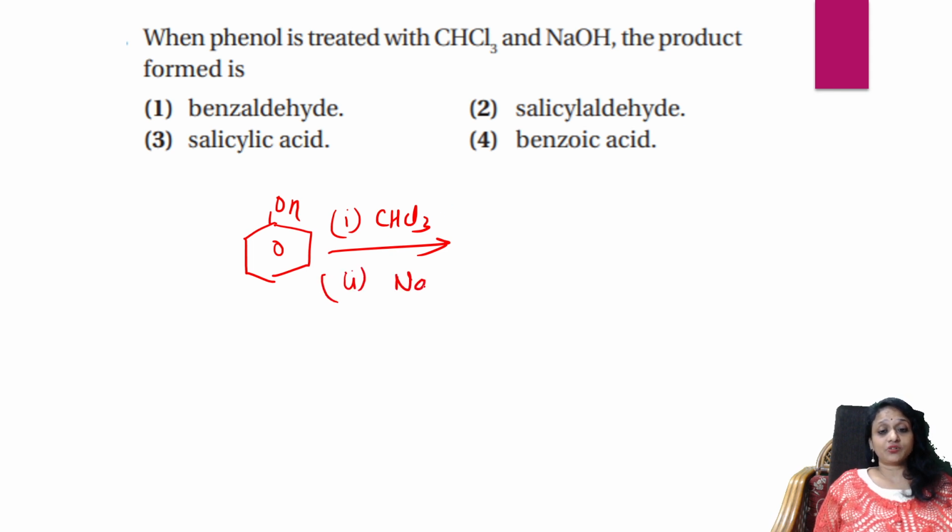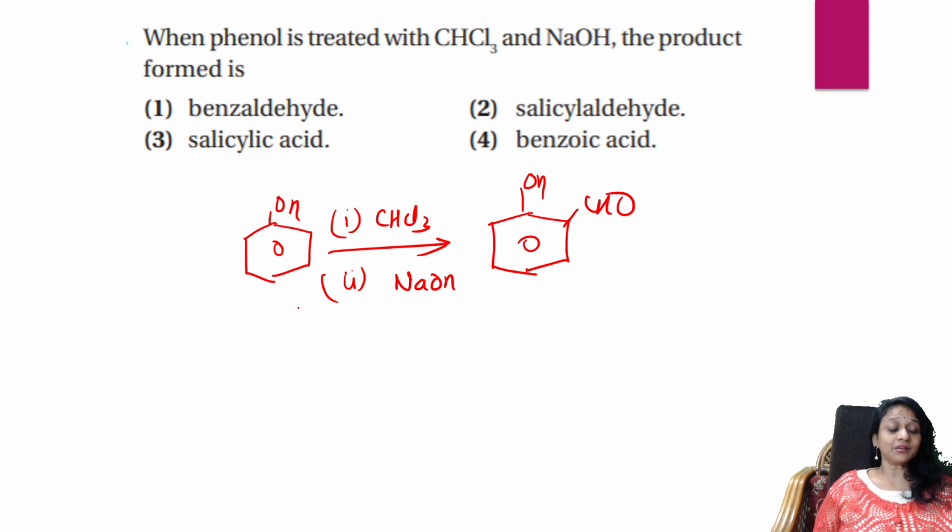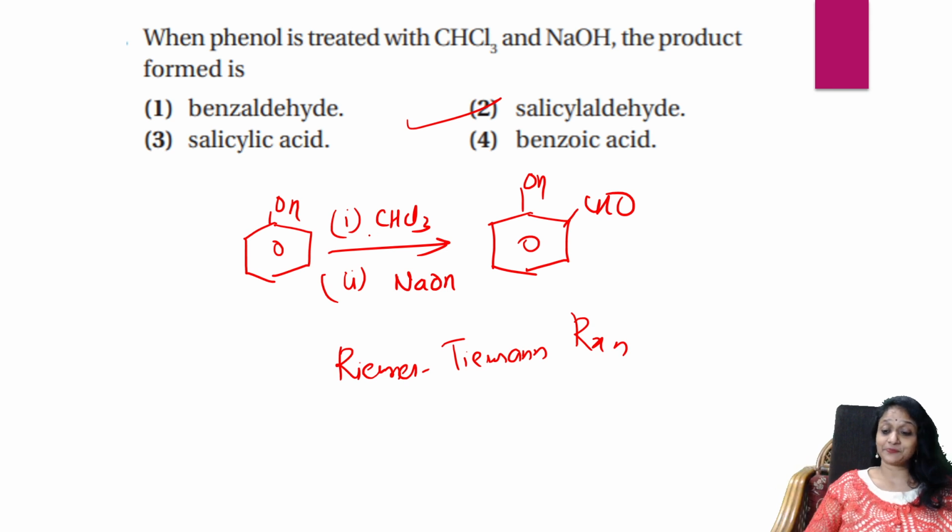And with sodium hydroxide, it is always salicylaldehyde. What is the name reaction, students? This is nothing but Reimer-Tiemann reaction. So phenol gets converted to salicylaldehyde with the Reimer-Tiemann reaction. So option 2. If you check, chloroform, write that.